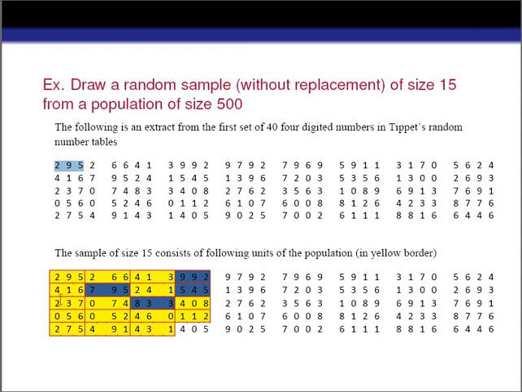So this is the way we can use the random number table for selecting sample units from the population to the sample.